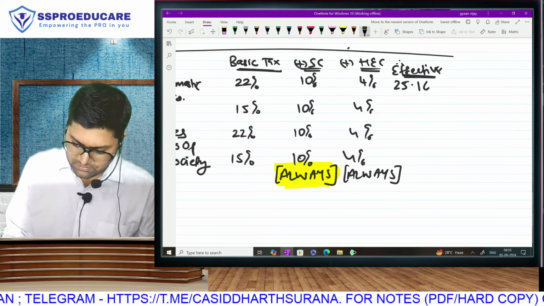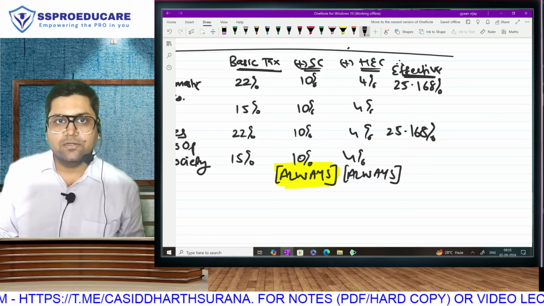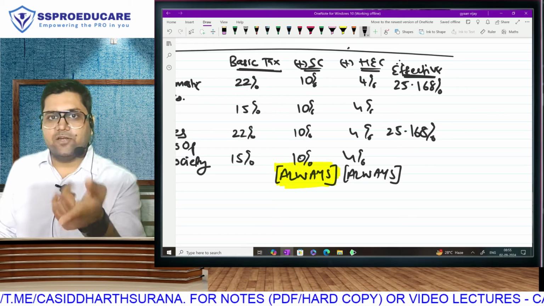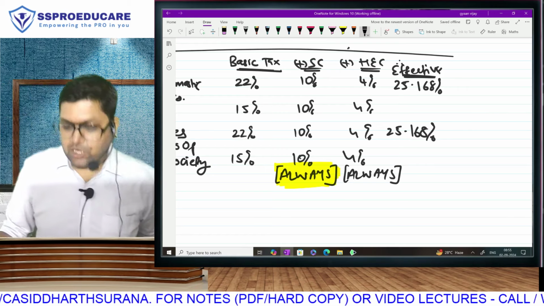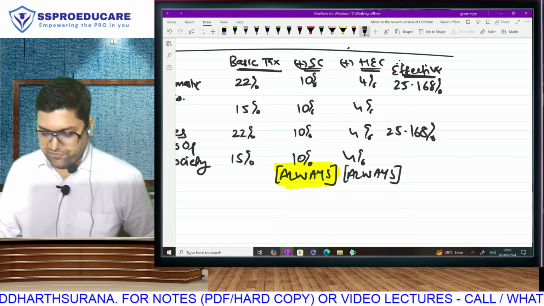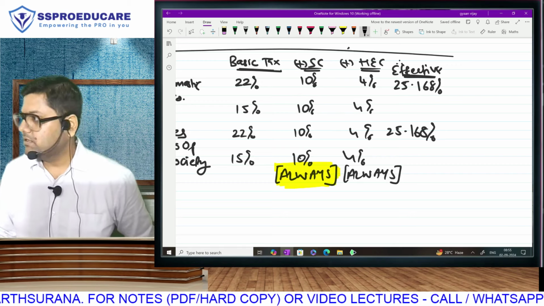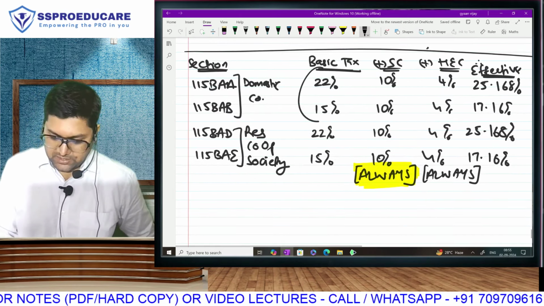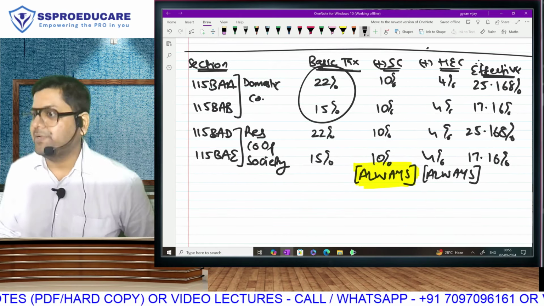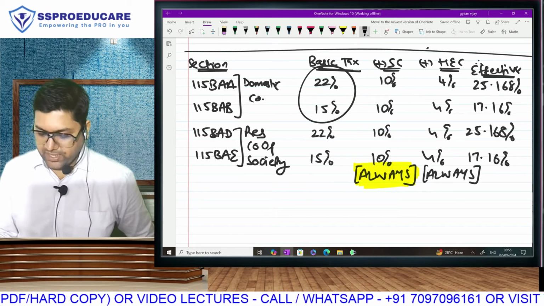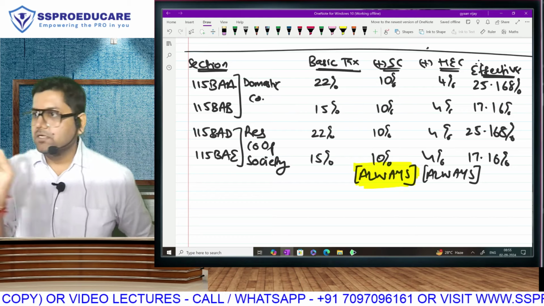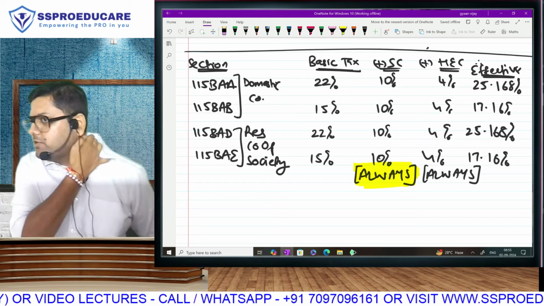And do you understand? In this section also it is 25.168%. First section of company and cooperative society same. And if we talk about the manufacturers, whether company or cooperative society, 15, 10 and 4. Okay, 29. 17.16. So it appears to be 7% saving, but actually it is 8% saving, because surcharge and cess together will make it a saving of 8%. 25.168 for non-manufacturers, 17.16 for manufacturers.